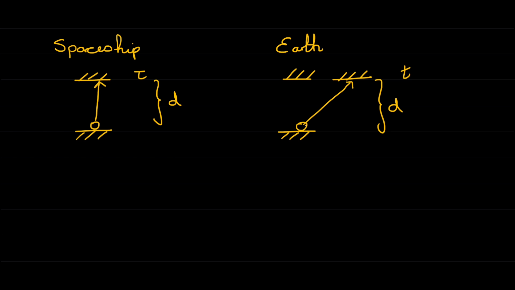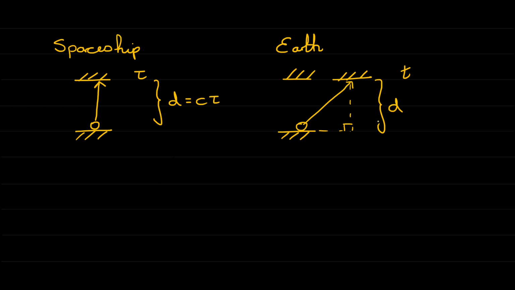But what you can see straight away is that the distance the pulse of light has to travel, as seen by the person on Earth, is not equal to d. That is one side of a triangle, but they see the pulse of light move along the hypotenuse of the triangle, which of course is larger than d. We can work out what d actually is. So if the pulse of light is moving at a speed c, the speed of light, and it takes a time tau to get between the two plates, then because distance equals speed times time, we simply have d is equal to c times tau.